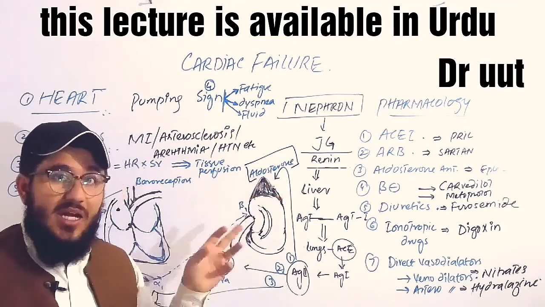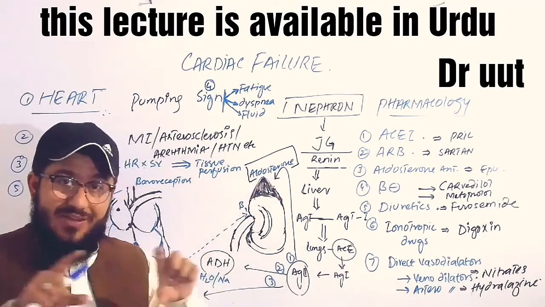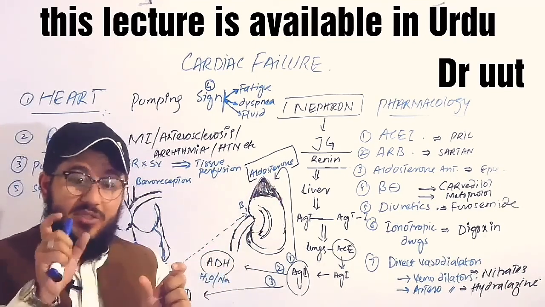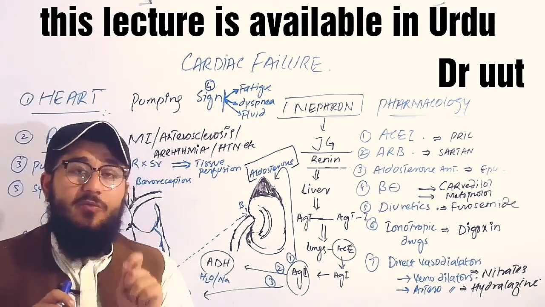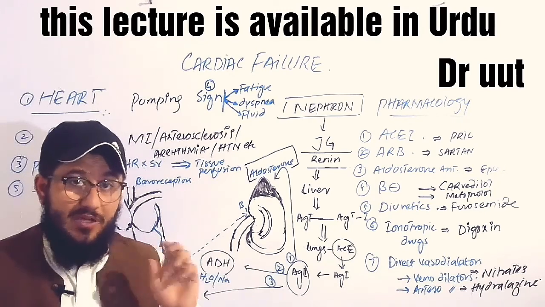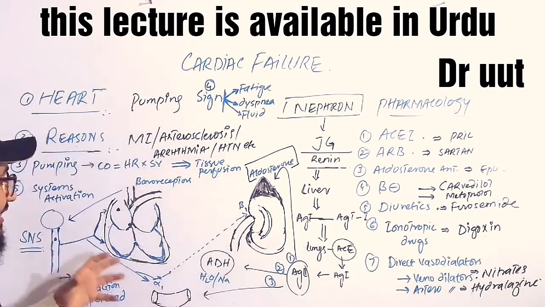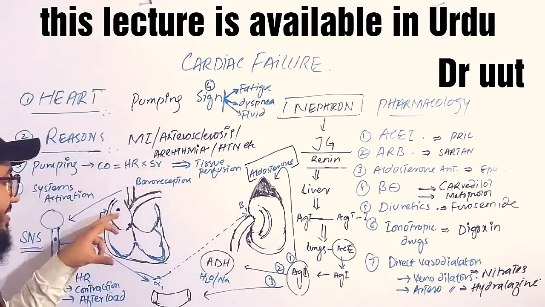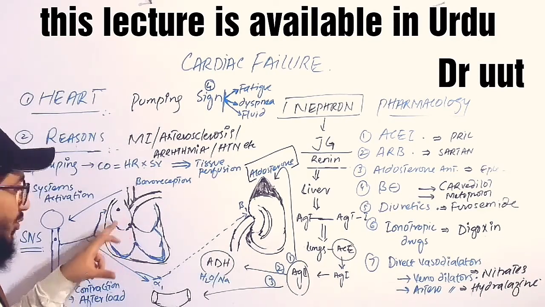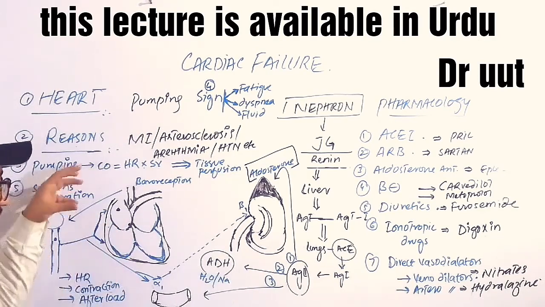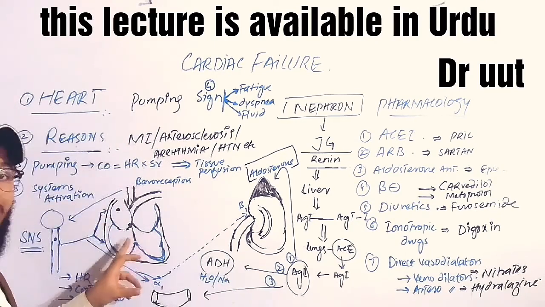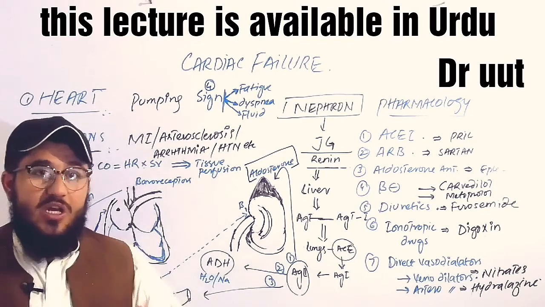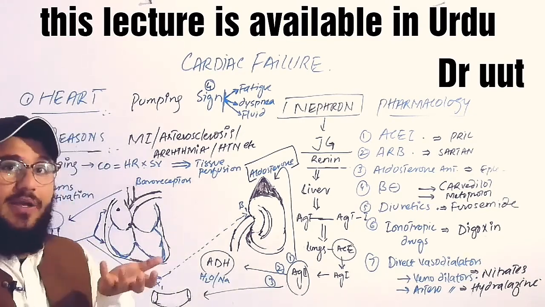When the salt and water come back to the blood vessel, the blood plus salt plus water will increase the concentration of the blood. You can say blood volume will increase, and when the blood volume increases, there will be an increased supply of blood back towards the atria, then to the ventricles. There will be increased venous return, which will also increase stress on the ventricles to stretch and to contract again to pump the blood out.